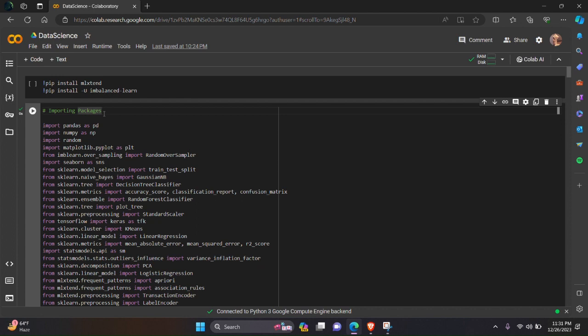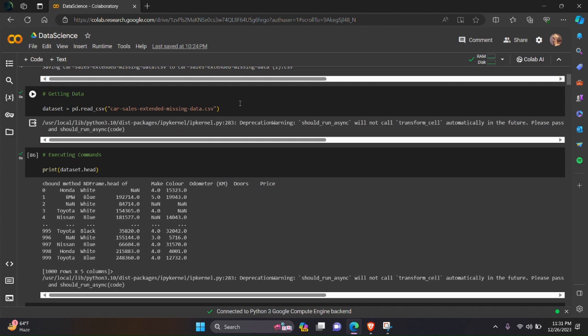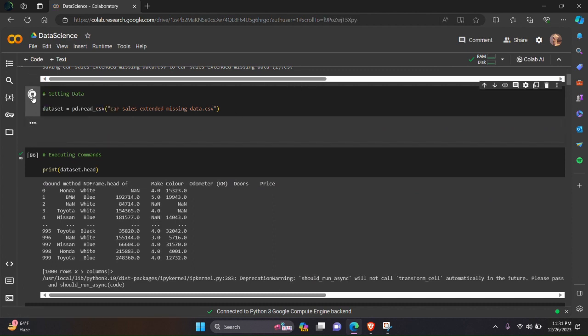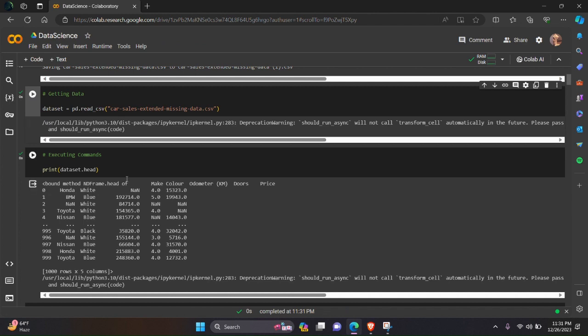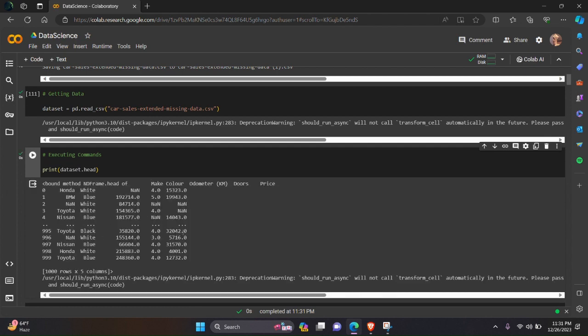So this hashtag symbol starts the comment and this is a comment. Next, executing commands in Python. So here this is a command, so we can execute this and it gets executed. This is a command, we can run this and it gets executed, and here is the output.